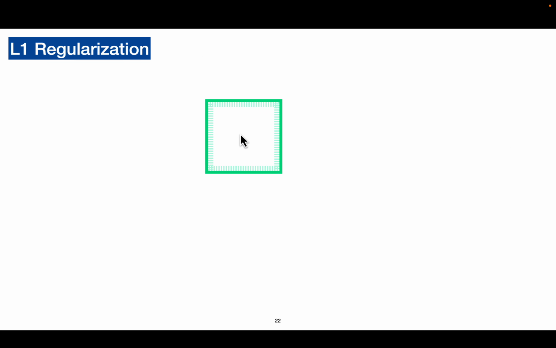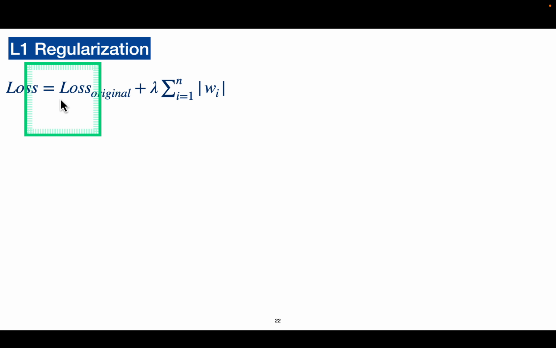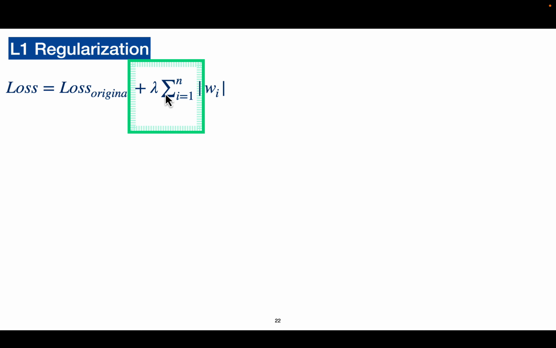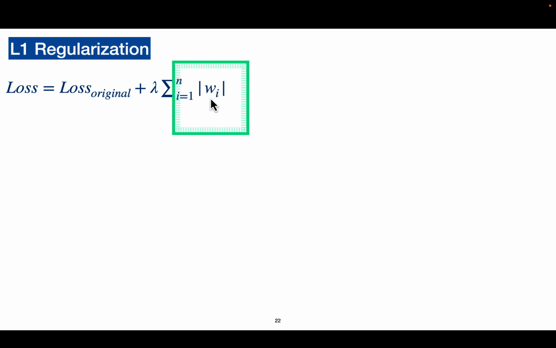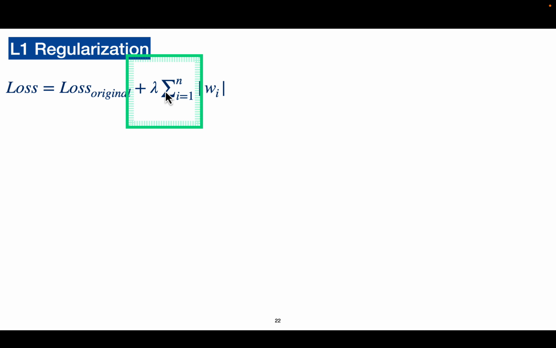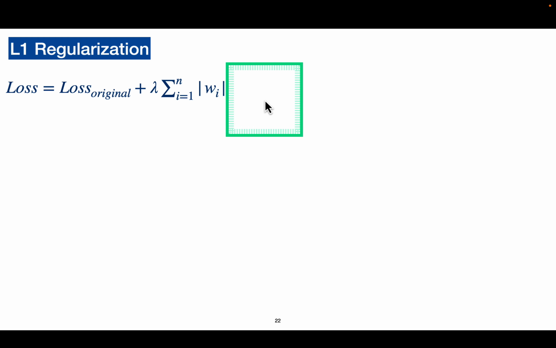So now we'll see the last one, L1 and L2 regularization. This is the mathematical equation. For the loss function, we calculate the original loss plus this term, where lambda is the hyperparameter, and for all the weights, the coefficients, we are summing the absolute values. So if a value is negative, it will be made positive. We multiply lambda with the sum of all the absolute values and add it to the loss.